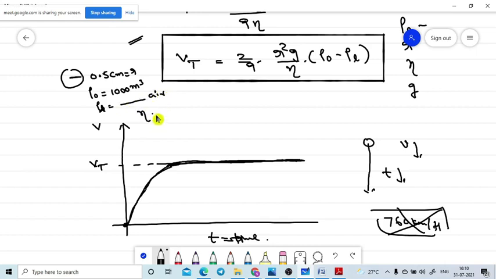The coefficient of viscosity of the air, we already know this one, is nearly 200 micropoise. Convert to SI units and substitute all values. Find out the terminal velocity of the raindrop. That is your homework, and it is very important. How much velocity of the raindrop will reach the maximum velocity.